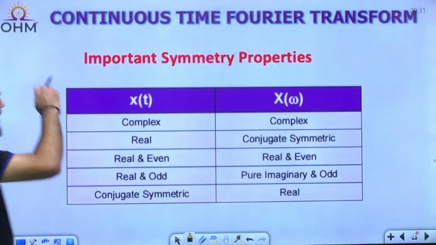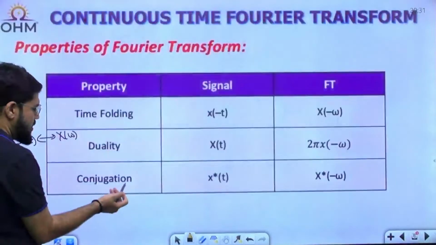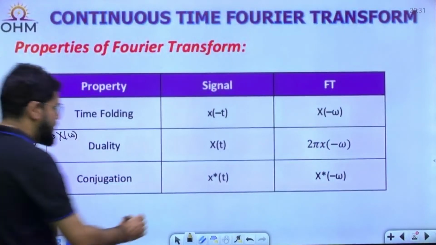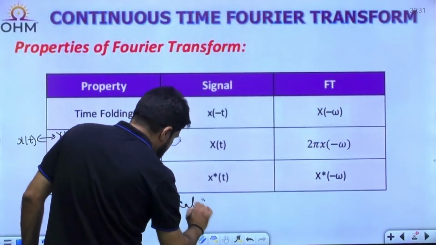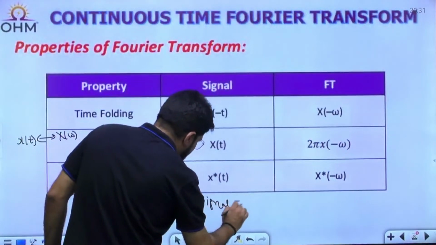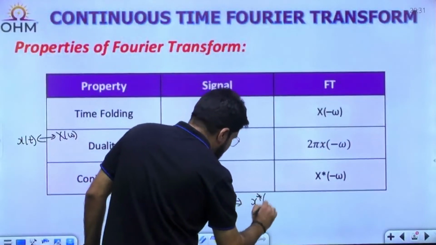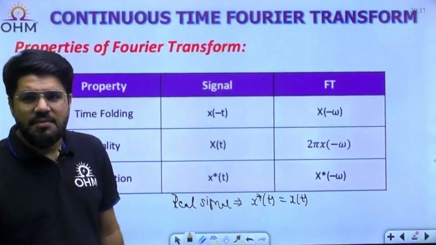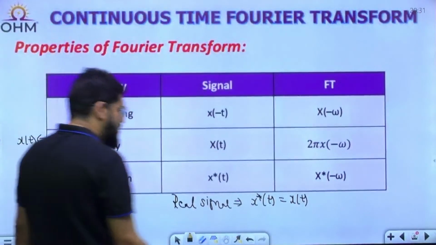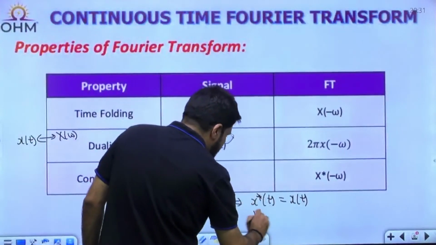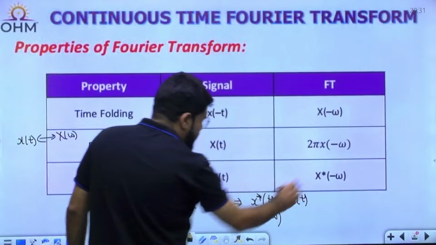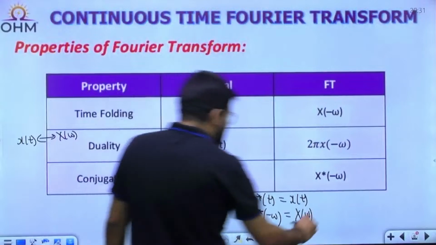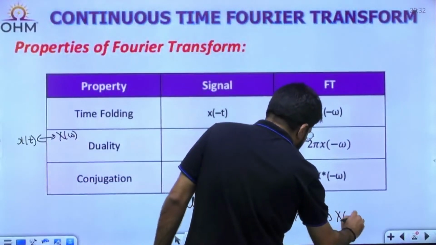Now the symmetry property, I was telling you about this one, conjugation. What do you mean by a real signal? If it is real, the signal and its conjugate are the same. If z is real, z and z bar are the same. The conjugation of a real number is the same as itself. And if these two are equal, their Fourier transforms are also equal. So X conjugate of minus omega equals the Fourier transform X(omega) of x(t).